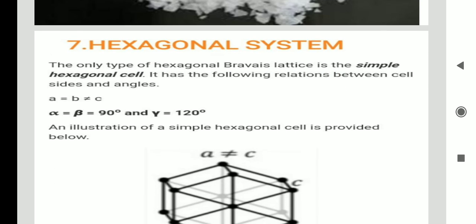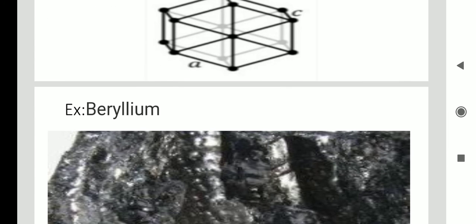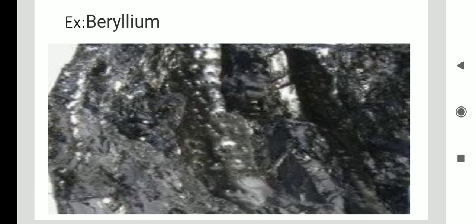Coming to the last one, the hexagonal system. In a hexagonal system, the parameters A and B are equal but not equal to C. Similarly, the angles alpha and beta are equal to 90 degrees but gamma is not equal to 90. Instead of 90, it is equal to 120 degrees. Alpha and beta are equal to 90 degrees whereas gamma is equal to 120 degrees. So this is about the hexagonal. What is the example of hexagonal? Beryllium is the example of the hexagonal. Thank you.